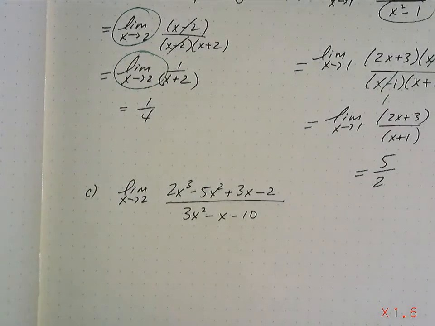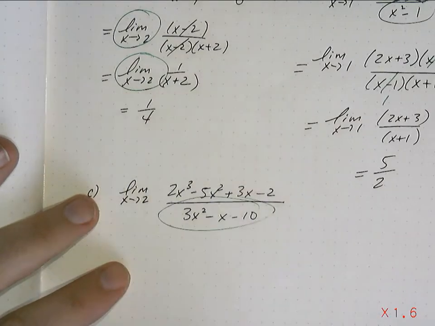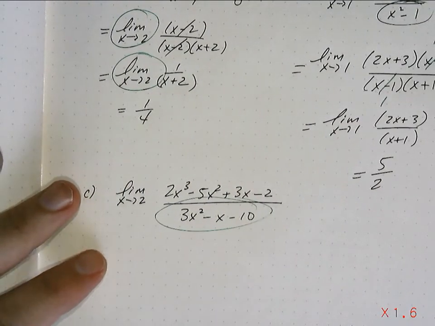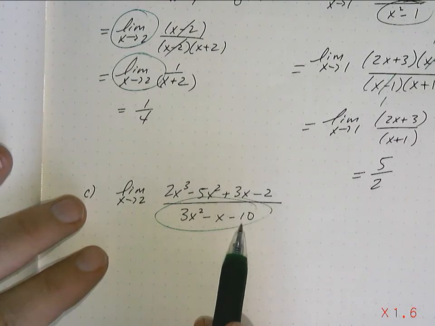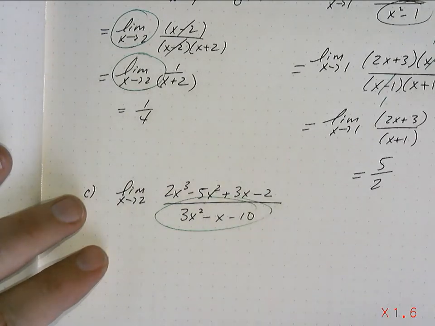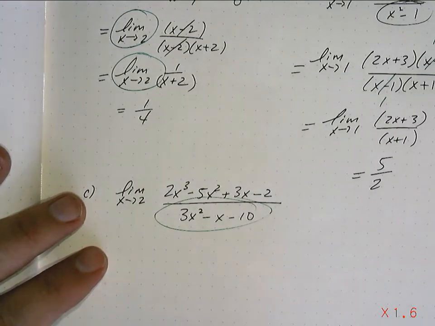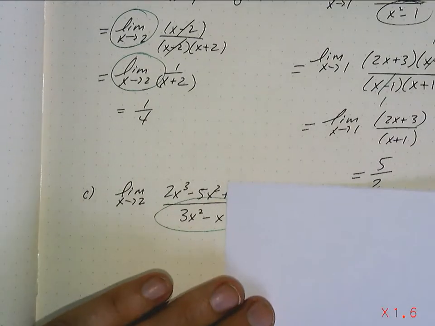You know what? I can factor the bottom pretty easily. And if I factor the bottom, I'm going to be able to tell my zero term in the bottom. And if I can find my zero term in the bottom, then I know what I need to get out of the top one. So this is in fact easier than what you were doing in grade 12. So let's take a look at this.